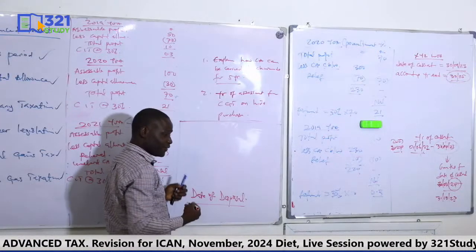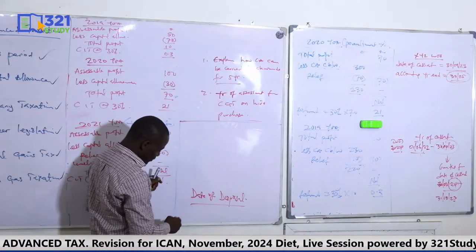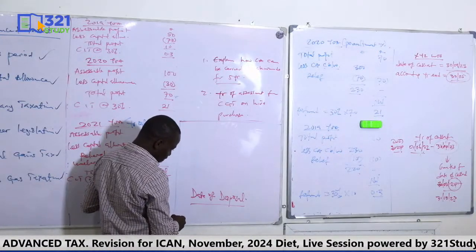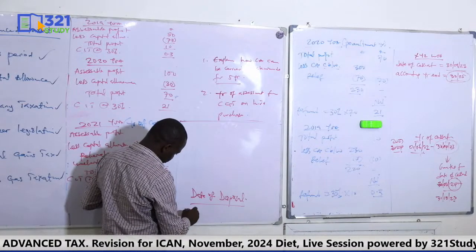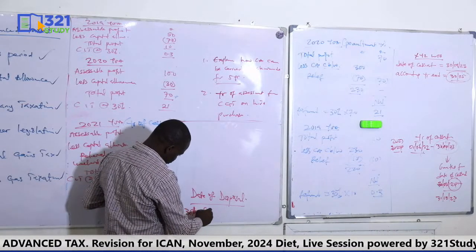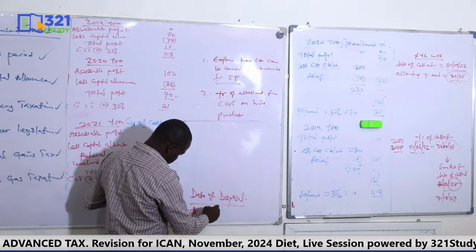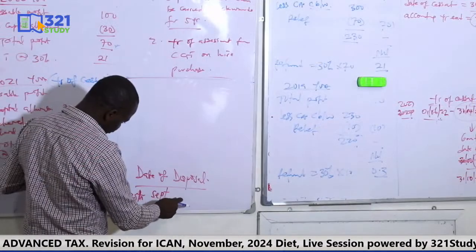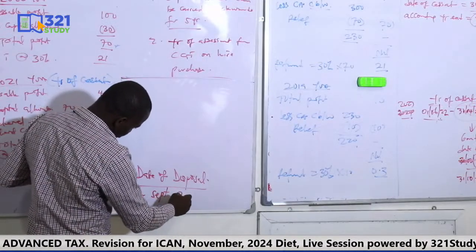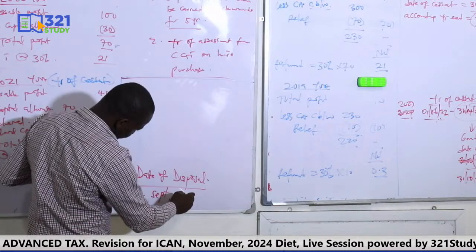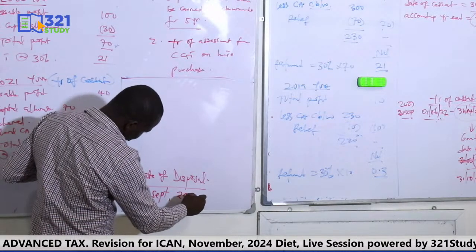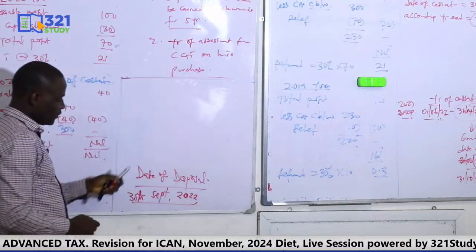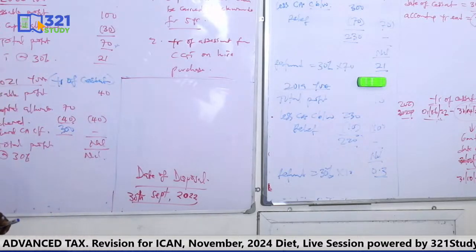So once you are given the date of disposal, let's say the date of disposal is 30th September 2022. Let's assume we are given that as the date of disposal for this asset. Remember, we're looking at hire purchase.